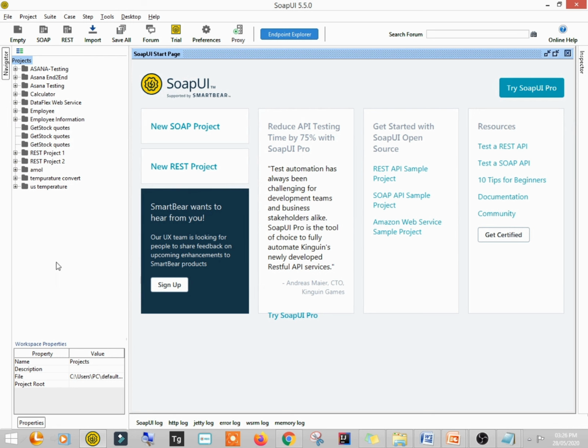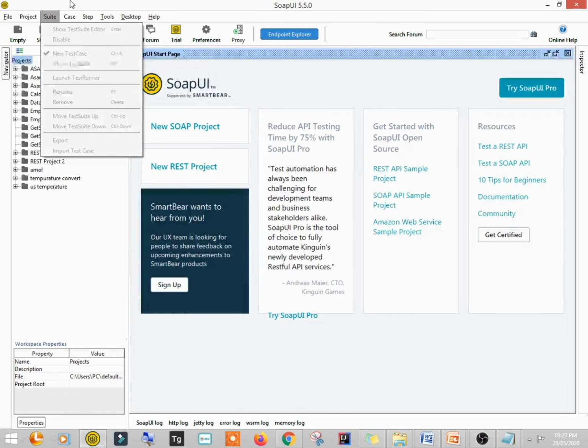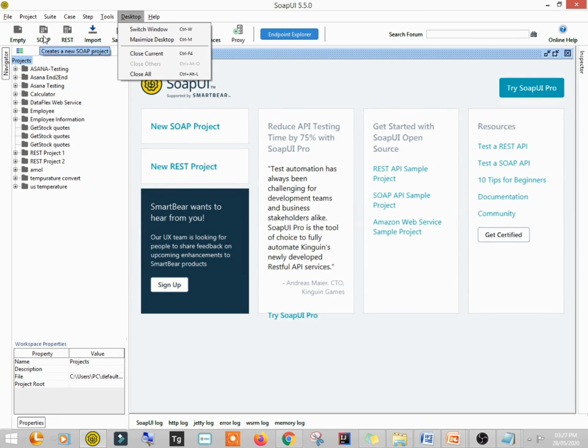There are two ways to create a project. Either you can click here on file and create new SOAP project, or you can click here on SOAP, right? This is some version of SOAP, I don't know, it is 5.5 version. After some time, again I repeatedly say, its version will get upgraded, but the core functionality that we are going to learn today will not change, right?